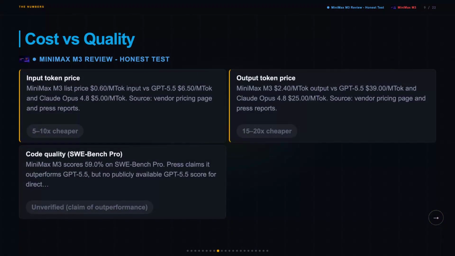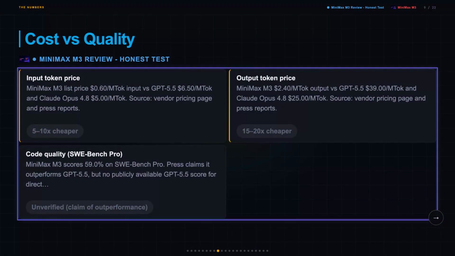On screen, you can see the full pricing breakdown. $0.60 per million for Minimax M3 versus $6.50 for GPT 5.5 and $5 for Claude Opus 4.8 on input, with output tokens at $2.40 versus $39 and $25 respectively, and that's not a small gap.